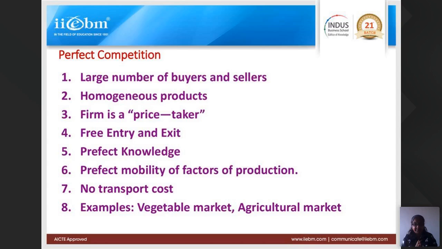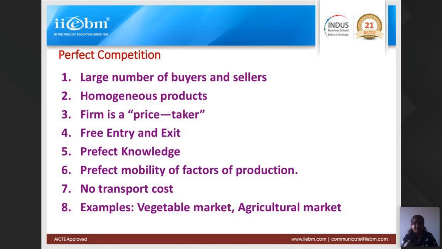Now, again, I repeat, there is a difference between firm and industry. Industry is a group of firms producing the same product. So all the shopkeepers together are one industry. Each one is a firm, and all of them are producing the same product. So it becomes an industry of photocopy.